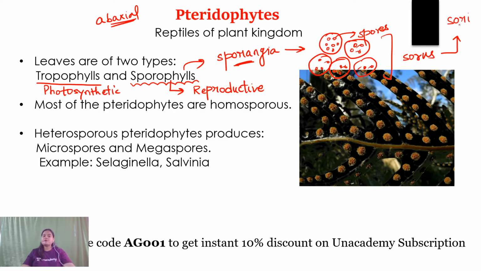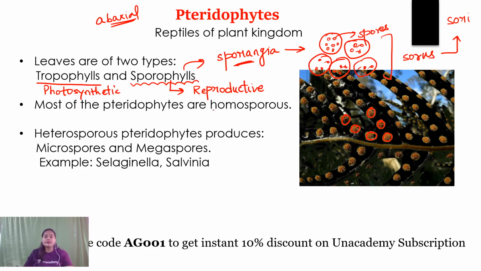So the sporophyll contains sporangia. Sporangia contain spore mother cells, and by the process of meiosis in those spore mother cells, spores will be produced. The cluster of sporangia is termed as sorus, and in the plural form it is referred to as sori. As you can see in the image here, these individual structures are the sorus, and all together they are termed as sori. They are present on the abaxial surface of the leaf, and this particular leaf is the sporophyllous leaf, or the reproductive leaf.